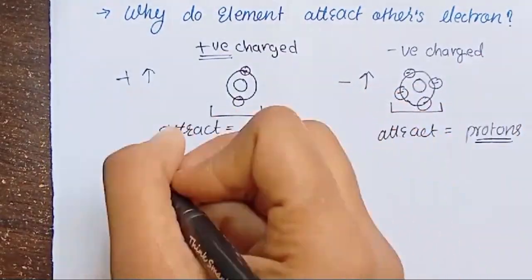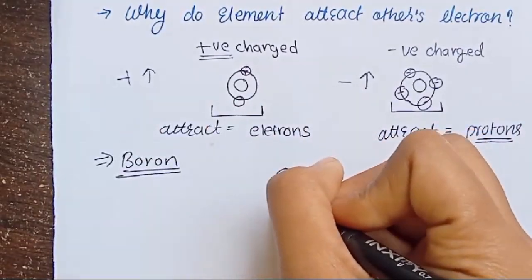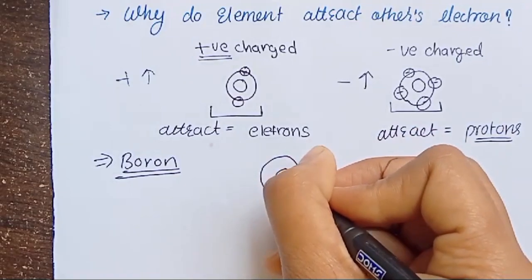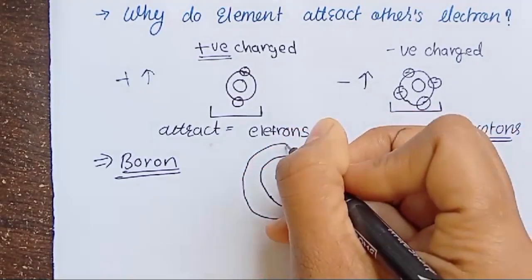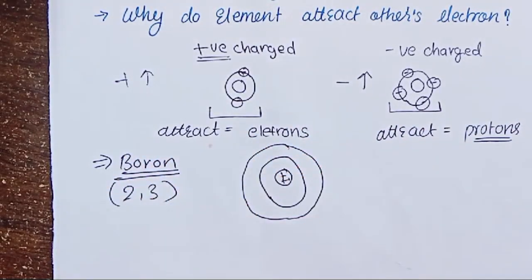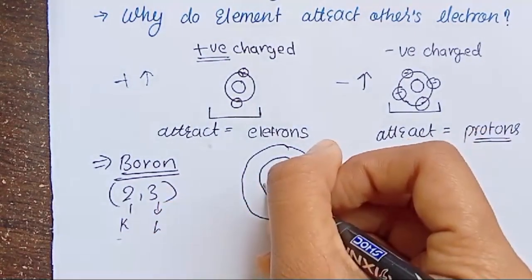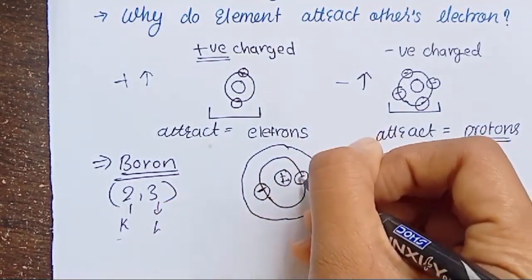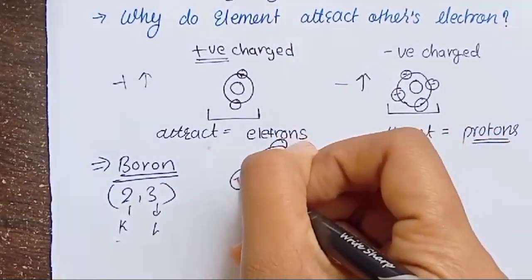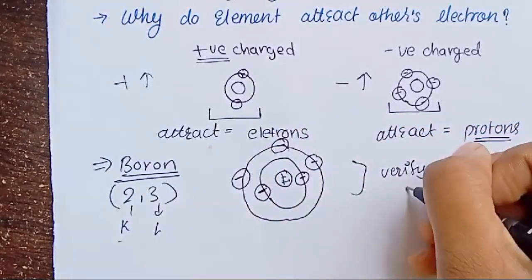Now here, boron. I'll give you one example of boron. तो ये होता है बोरॉन और यहाँ पे होता है पॉजिटिव पॉजिटिव पॉजिटिव चार्जेस. Boron is 2,3, meaning 2/3. What is 2/3? ये होता है के शेल में, ये होता है एल शेल में. K shell is this, meaning 2 negative charges here in the K shell, and in this shell, 3 negative charges.